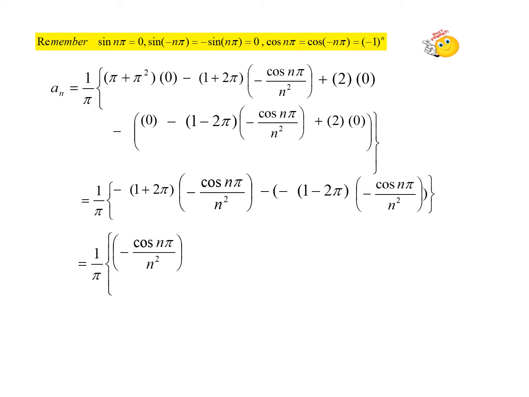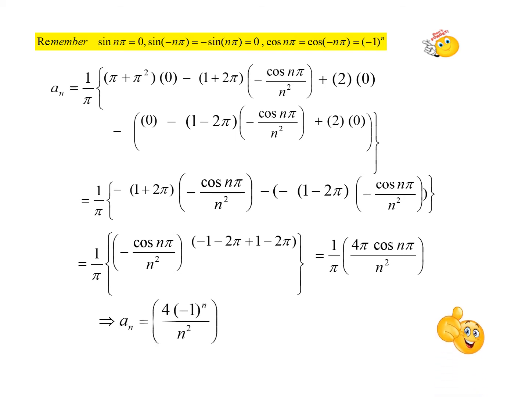And now you can take cos n pi by n squared as a common term out. So when you have it like that, we have minus 1 minus 2 pi, and the second term, taking the minus inside, 1 minus 2 pi. So this is the final simplification we have. And you can now substitute cos n pi as minus 1 power n. So this is the final answer of an, 4 into minus 1 power n by n squared.